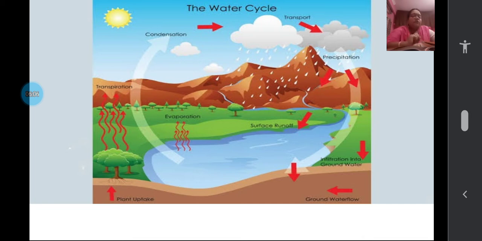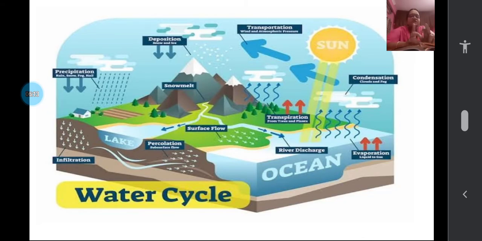The activity continuation is how important is water. Why we all need water, children? See, this is what is happening all the time on the earth. That is how the water is maintained on the earth, or else it is so difficult for the plants, animals and human beings to get the water.